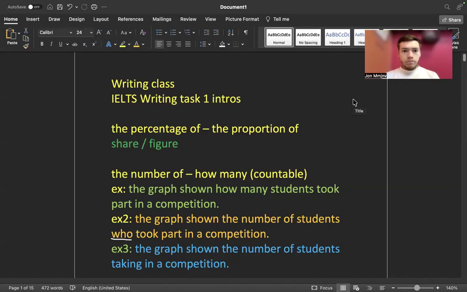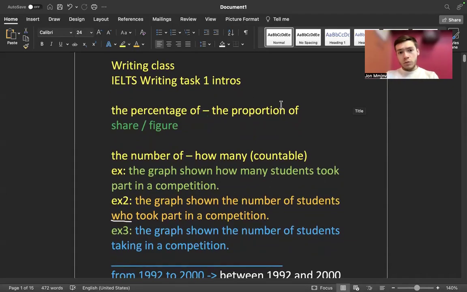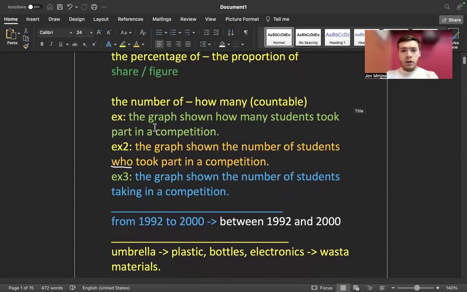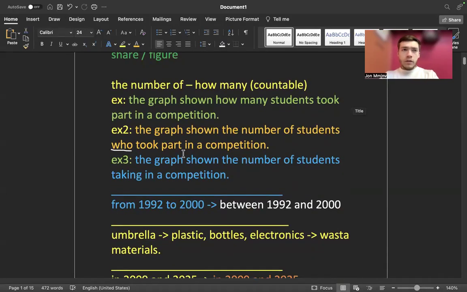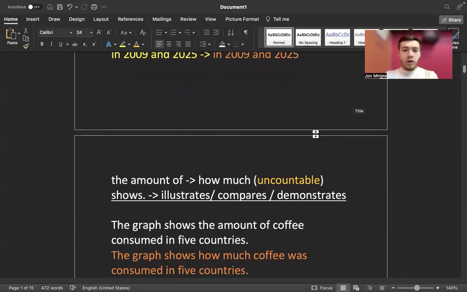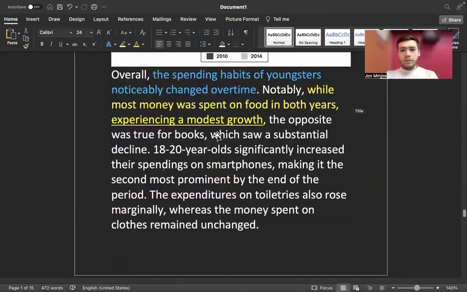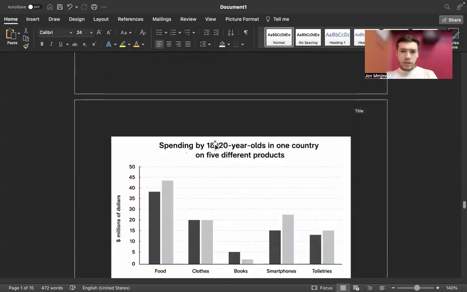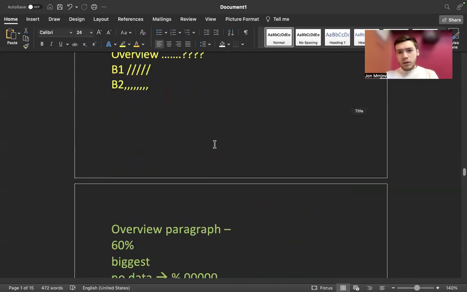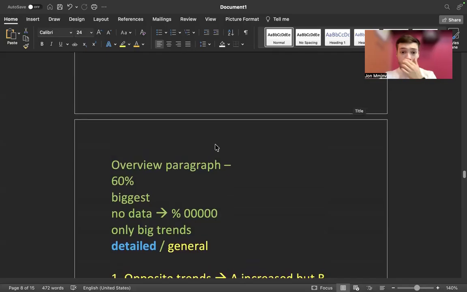Hello, everyone. So this is our last class where we covered how to write an introduction, right? As I said, if you see percentage, use proportion, share, figure, number, how many we have. So this is how you paraphrase, how you write years differently. The introduction doesn't count, or you don't get your score based on your introduction. It mostly comes from the overview. And today we'll cover the overview.